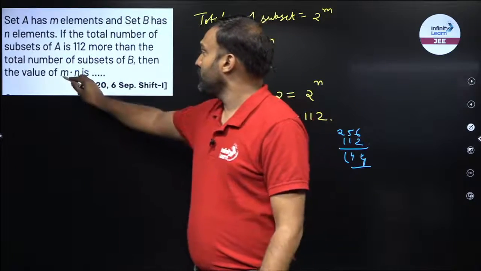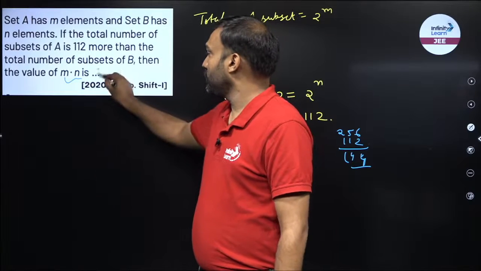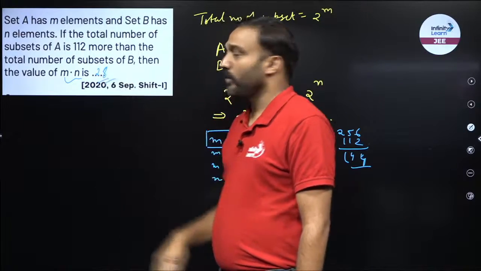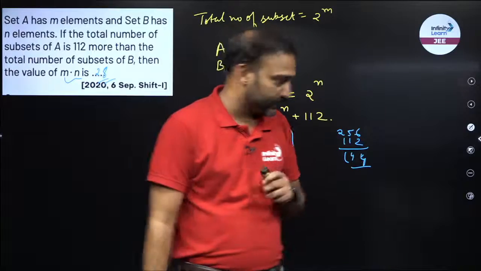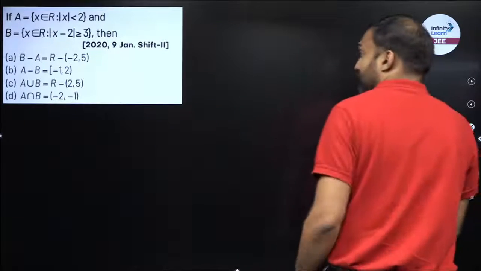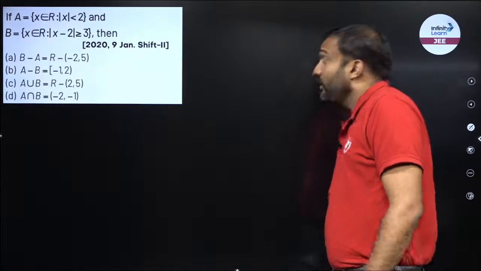So over here, it is asked what is the product. So 7 into 4 would be 28, right? So that would be your answer. So now we can move on to the next example. What is the next example?